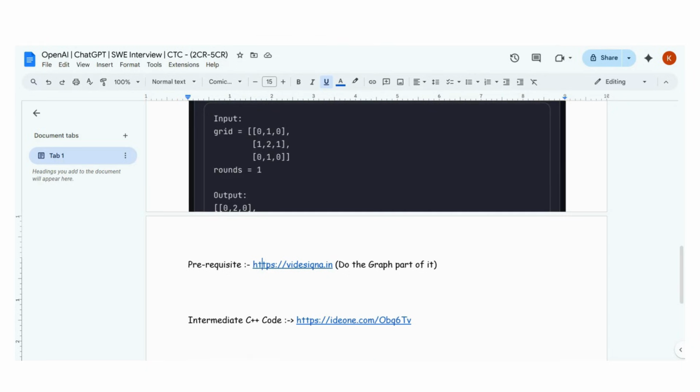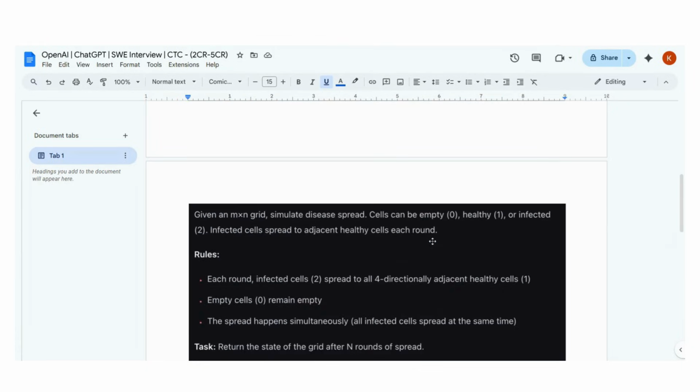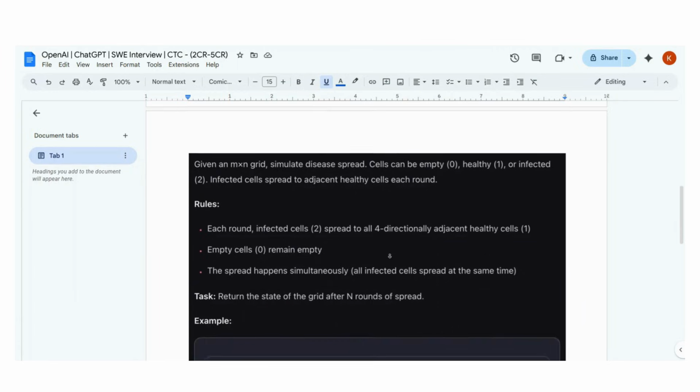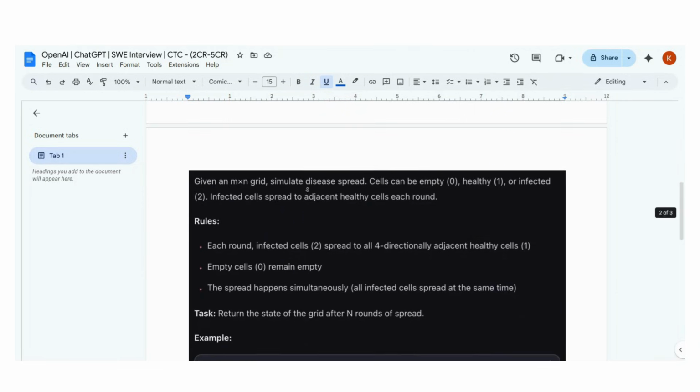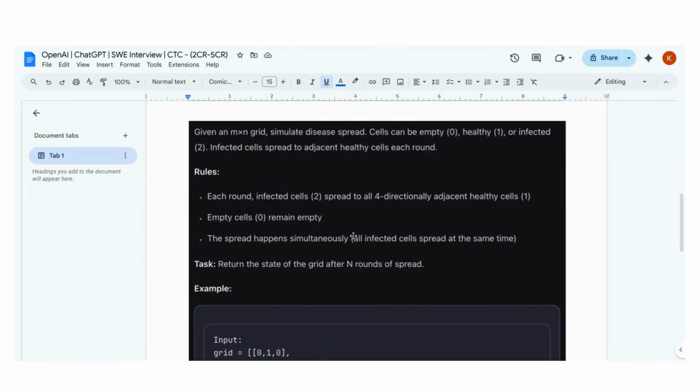Okay, so let's talk about the problem. In the problem they are saying that we are given an m cross n grid and we have to simulate a disease spread. The original link of the problem, it was taken from Reddit. You guys can see this link is also available for you people. I opened it on a tab as well.